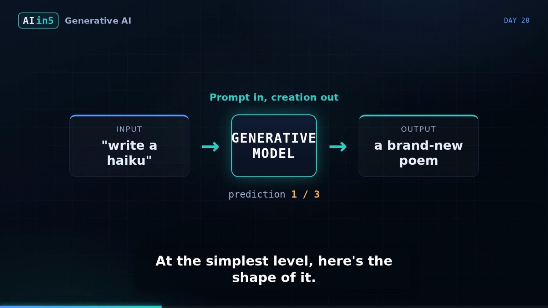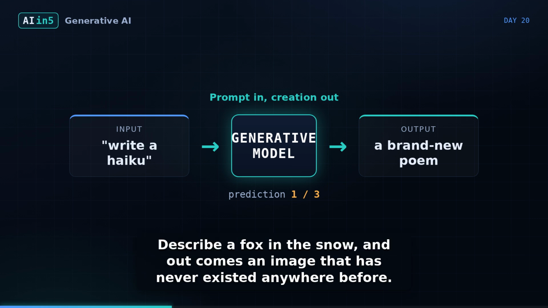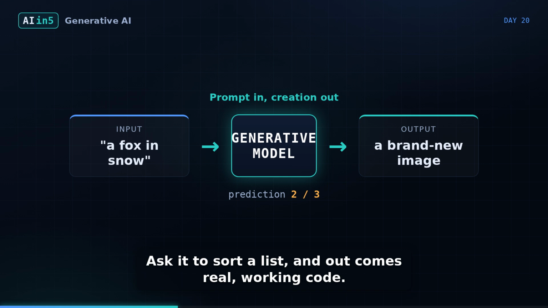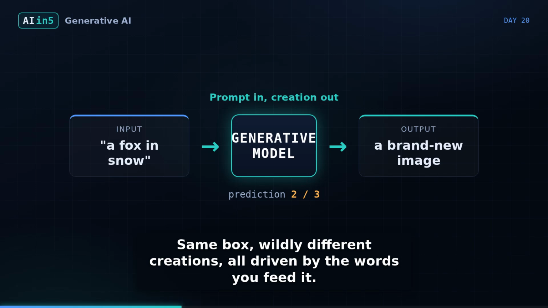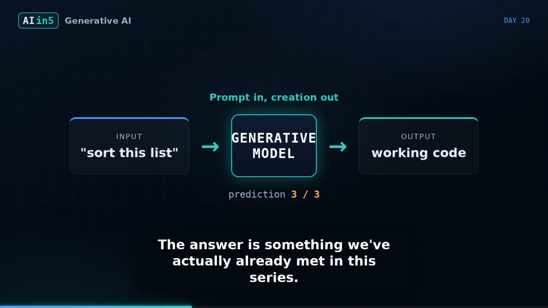At the simplest level, here's the shape of it. A prompt goes in, a creation comes out. Ask for a haiku, and out comes a poem written just now for you. Describe a fox in the snow, and out comes an image that has never existed anywhere before. Ask it to sort a list, and out comes real, working code. Same box, wildly different creations, all driven by the words you feed it. But how does a machine go from a handful of words to a finished poem or picture? The answer is something we've actually already met in this series.